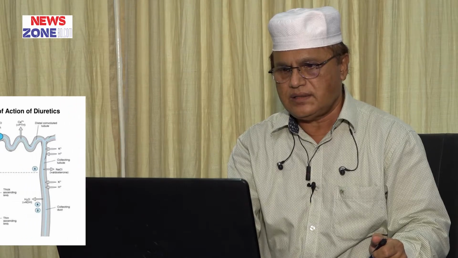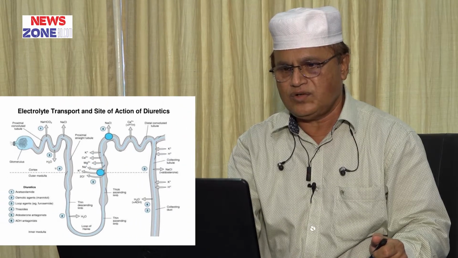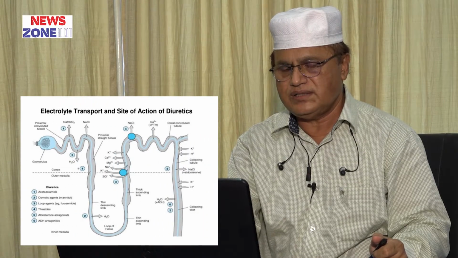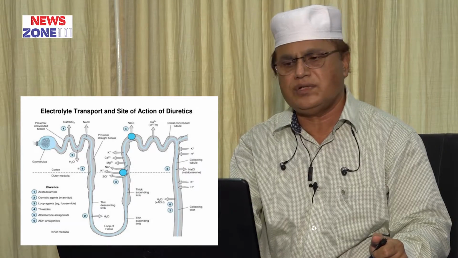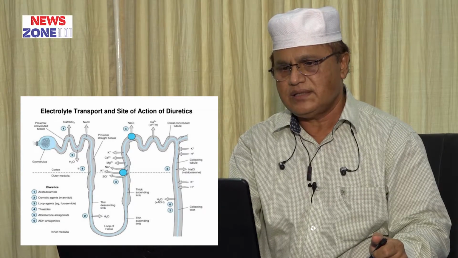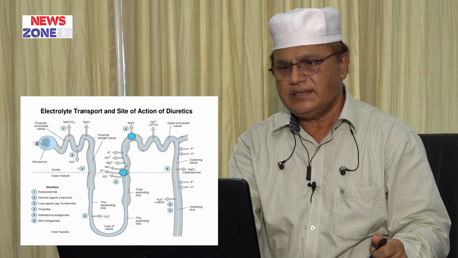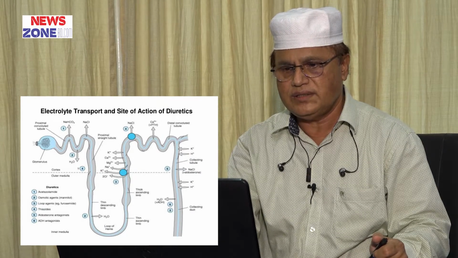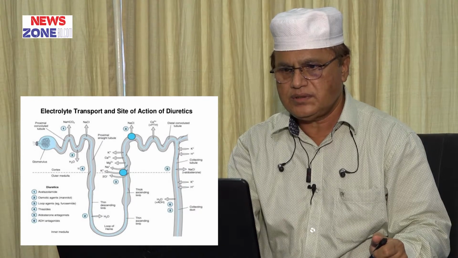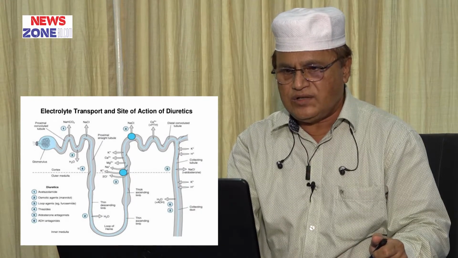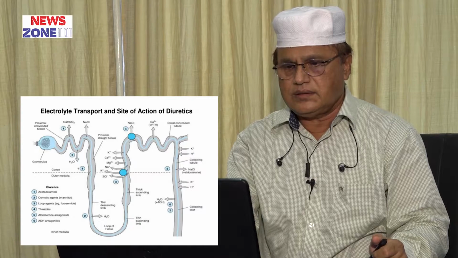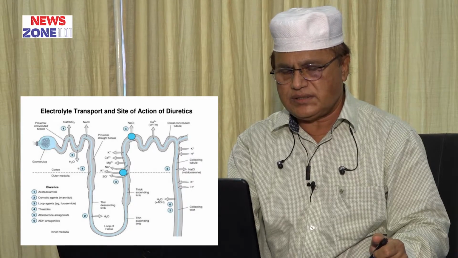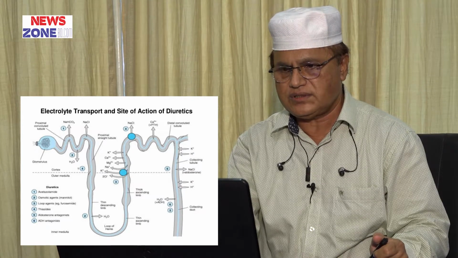For your easy understanding, I am showing here the nephron. The nephron is the structural and functional unit of the kidney. Diuretics act in different parts of the nephron. Here is the proximal convoluted tubule, and the diuretics are osmotic diuretics and carbonic anhydrase inhibitors.